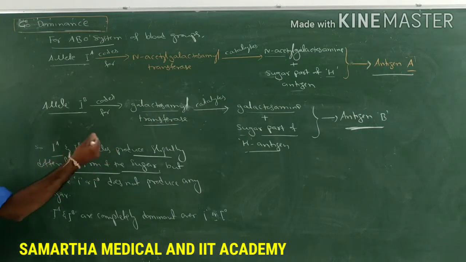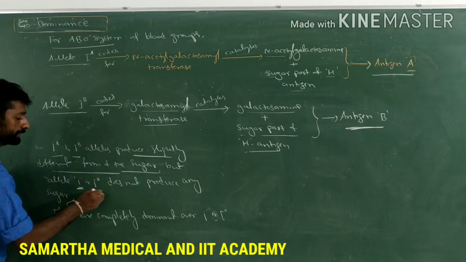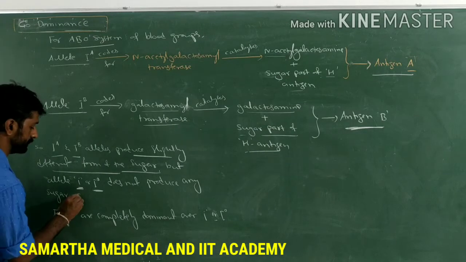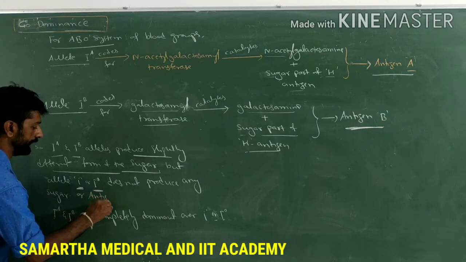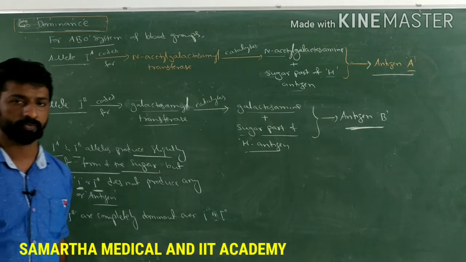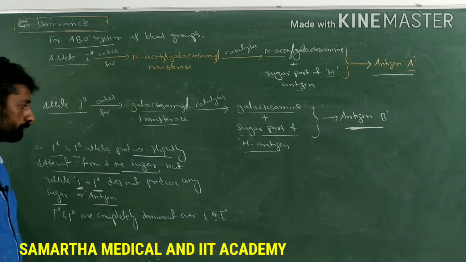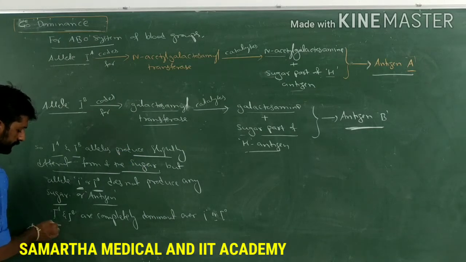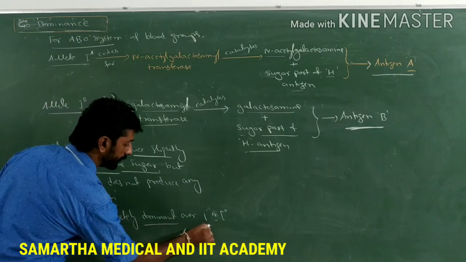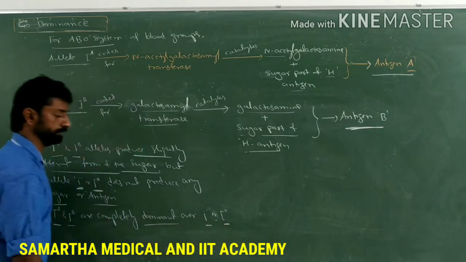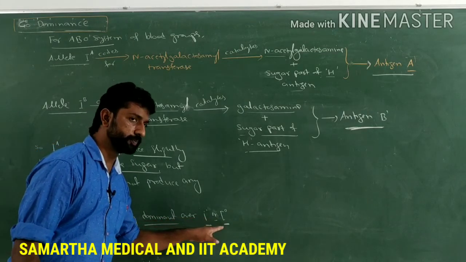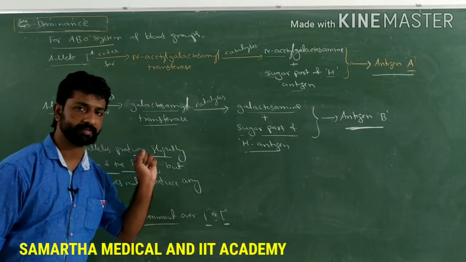But the third allele, small i or IO, doesn't produce any sugar, so it is not going to produce any antigen either. So here, alleles IA and IB are completely dominant over the small i or I naught. IA and IB are dominant alleles and small i or I naught is the recessive allele.